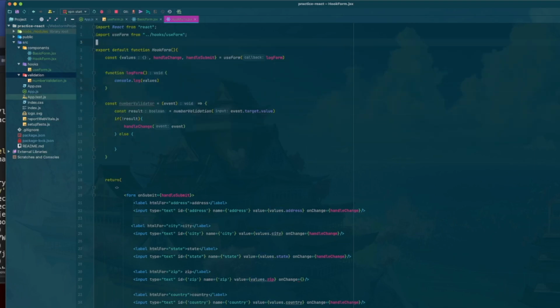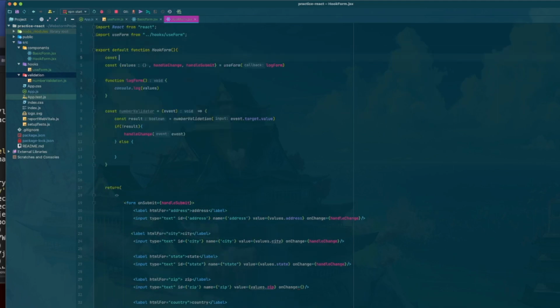So here's what we're going to define. We're going to go up here and create a new state called is valid. Do our standard thing here.